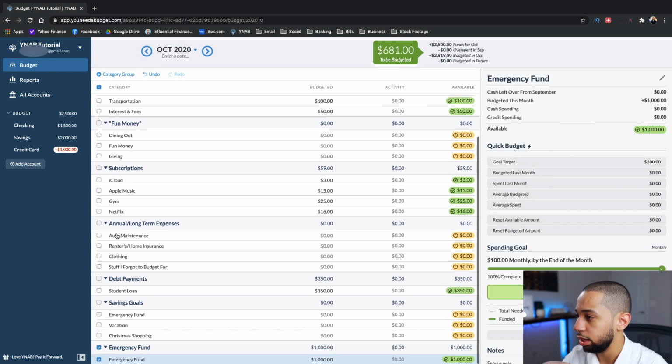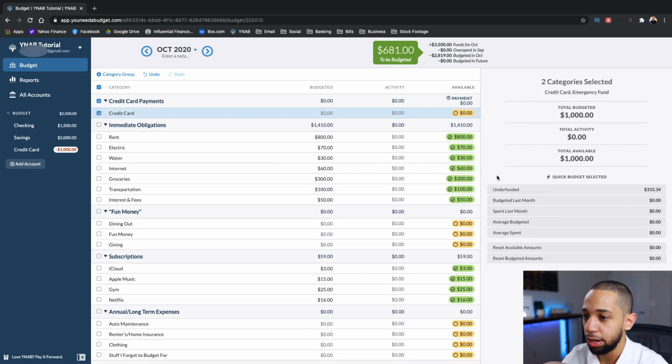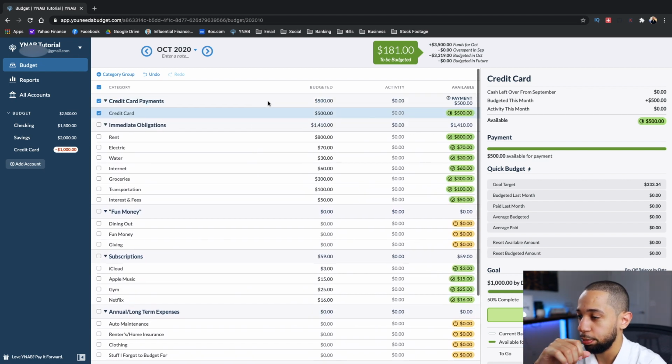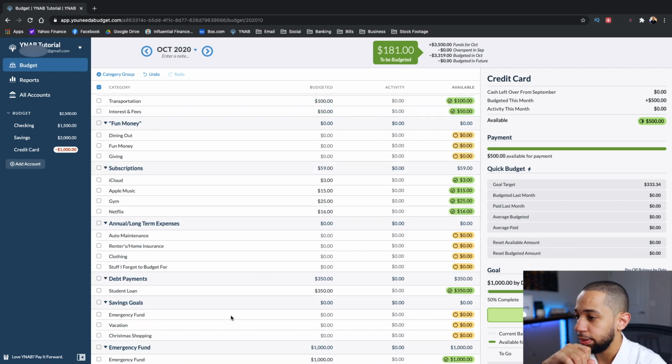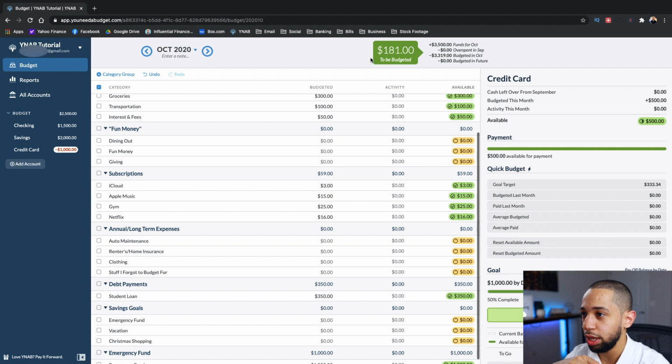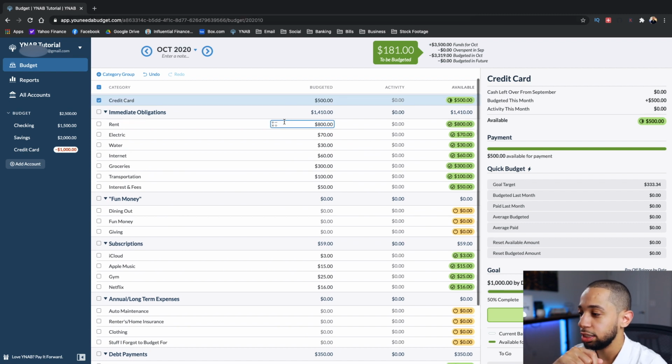I'm gonna go ahead and fund my credit card payment because I really want to get out of credit card debt. And actually, you know what? This month, I'm gonna go ahead and budget a little bit extra. So I'm gonna budget $500 for this credit card payment. And then, let's see, I have some annual expenses here and some savings goals and some fun money that I have not yet funded. So I see that I still have some money to be budgeted. So I'm gonna continue to fund my accounts until this hits zero.